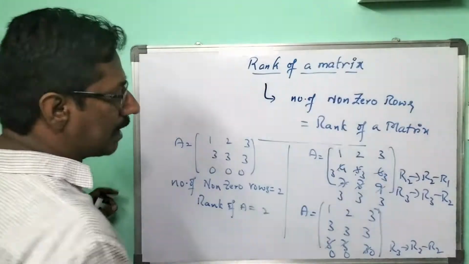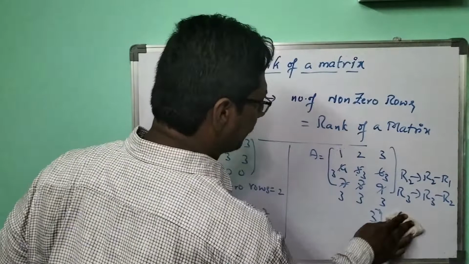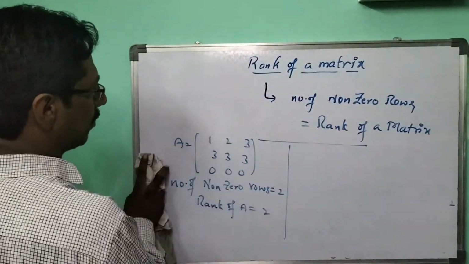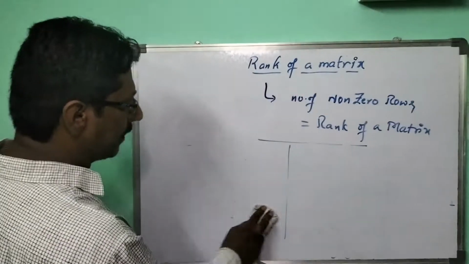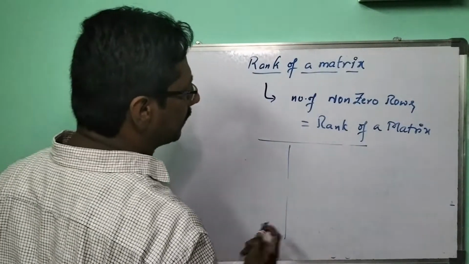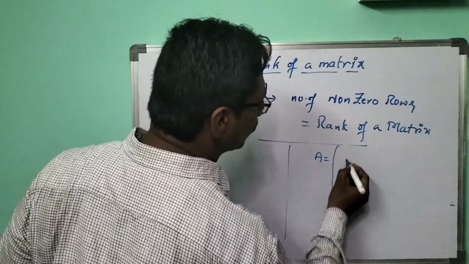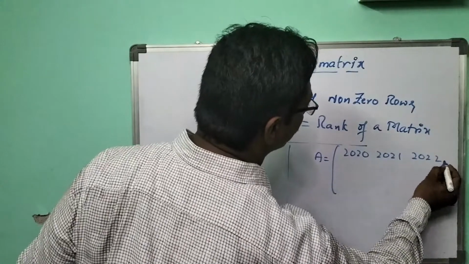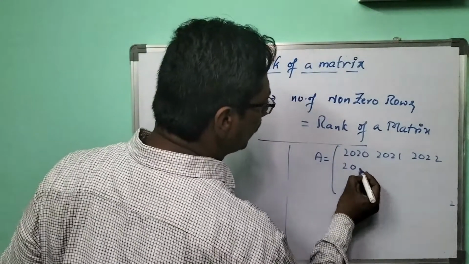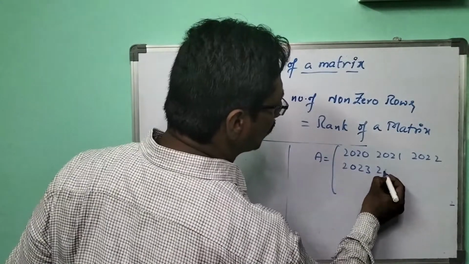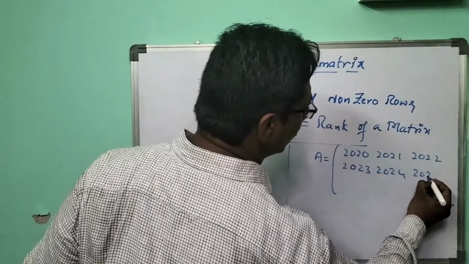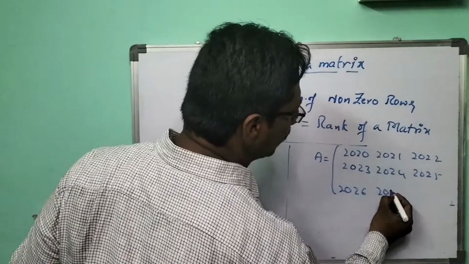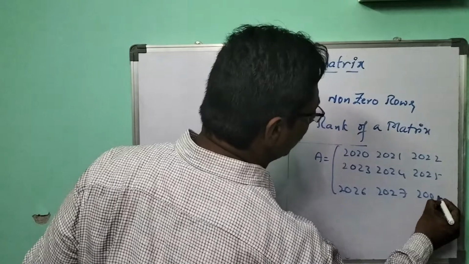Now I will ask one more question. Please try this. No need to evaluate; by seeing the question, you can justify the rank of this matrix. Suppose A equals 2020 2021 2022, next 2023 2024 2025, and 2026 2027 2028.